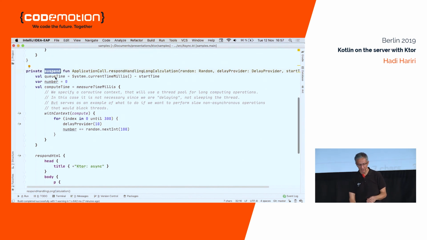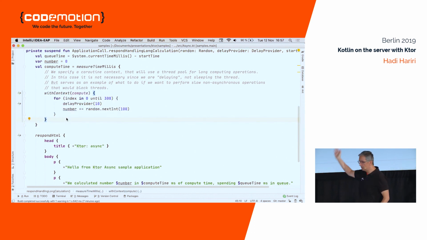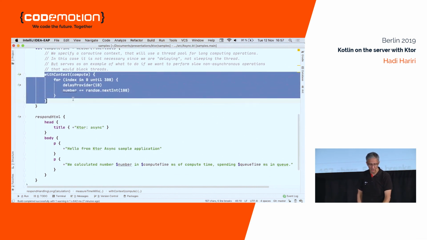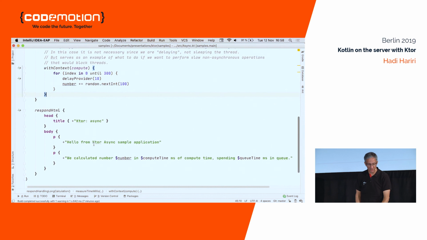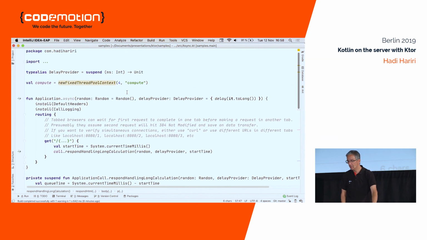So if I use a suspend function and then do my heavy lifting in the context of the coroutine, I can rest assured that I'm not going to run into any blocking of new requests coming in. And given that this is coroutines, I don't have any issues with synchronizing with the main thread. You can see here that, for example, the number that I'm incrementing in the coroutine, I can access directly in my response. Okay? So it's very simple to create non-blocking asynchronous applications. And it scales quite well.